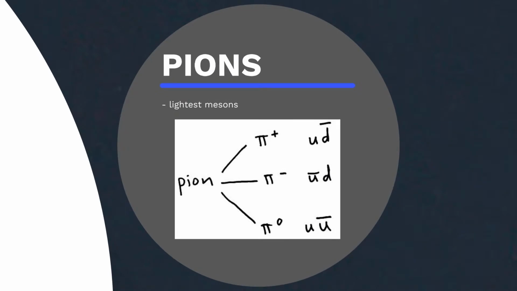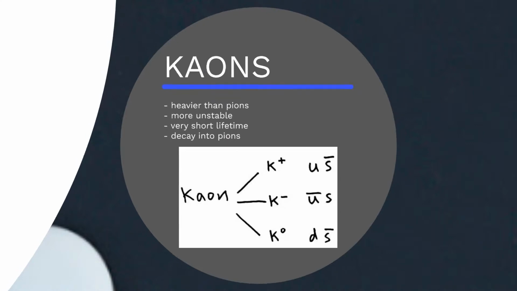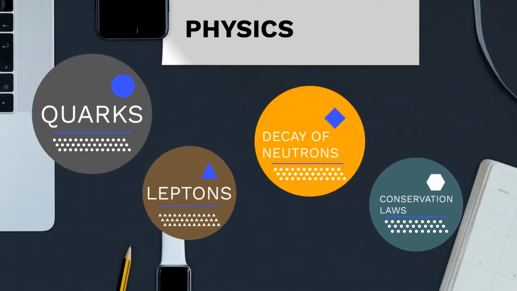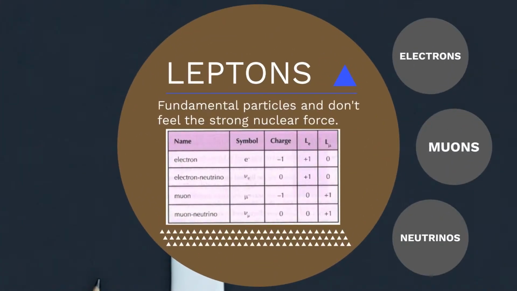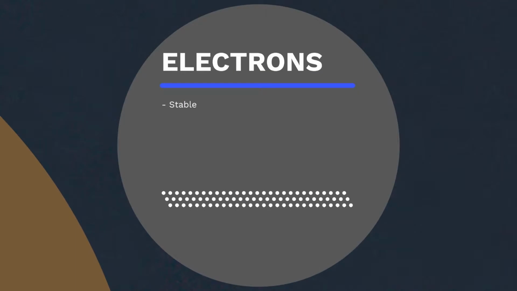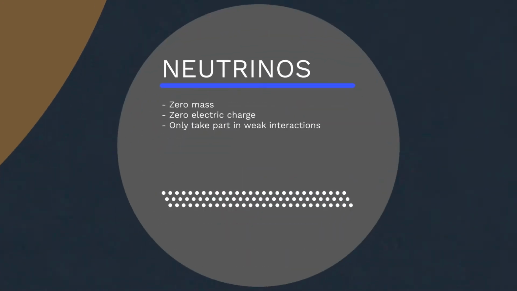Pions are the lightest mesons. Kaons are heavier and more unstable. They have a very short lifetime and decay into pions. Leptons are fundamental particles that don't feel the strong nuclear force. Types of leptons are the electrons, which are stable, muons, which are unstable and decay to form electrons, and neutrinos, which have negligible mass, no charge, and only interact through the weak interaction.